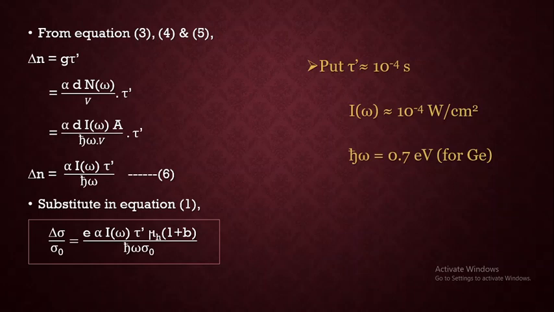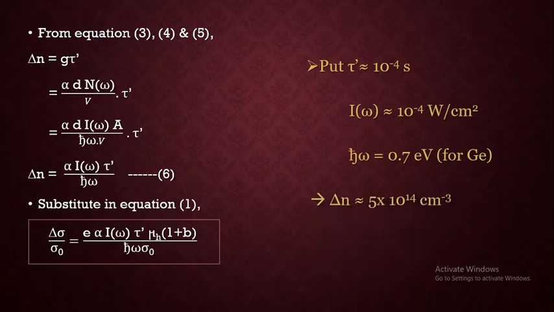So it is 0.7 electron volt, because if it is less than that for germanium, there won't be fundamental absorption, that is, electrons from the valence band cannot be excited into the conduction band, so there will be no increase in the carriers. That's why the photon energy will be equal to or greater than the energy gap of the given semiconductor.